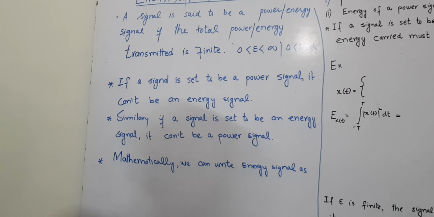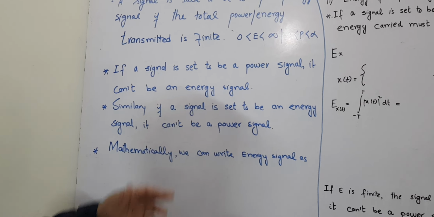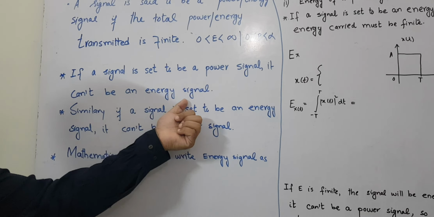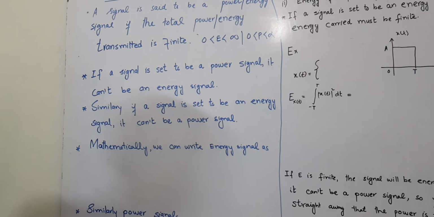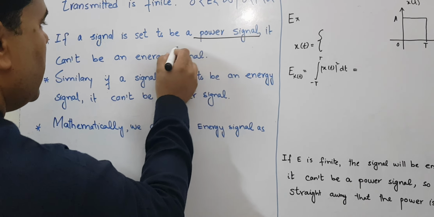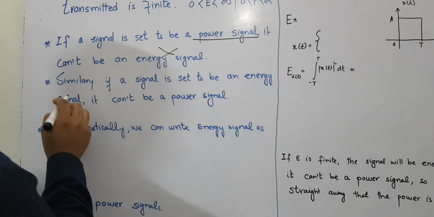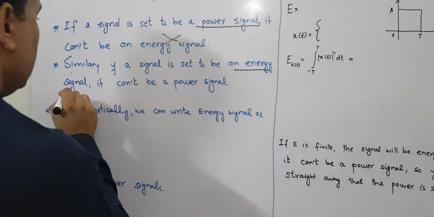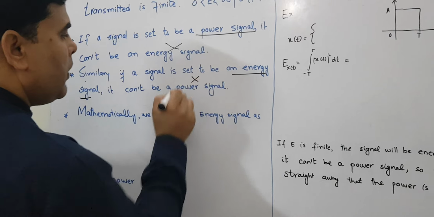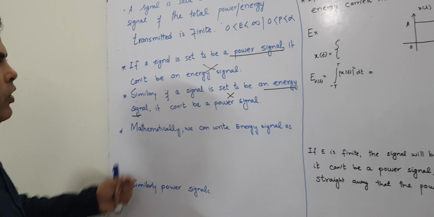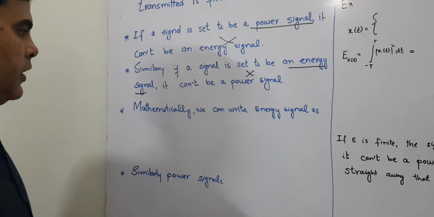Simply, we can define that if a signal is said to be a power signal, then it can't be an energy signal. Similarly, if a signal is said to be an energy signal, then it can't be a power signal. So that is a straightforward concept about the energy signal and the power signal.